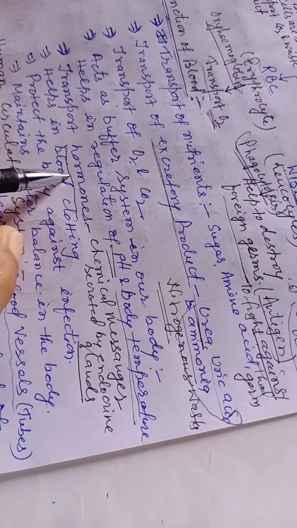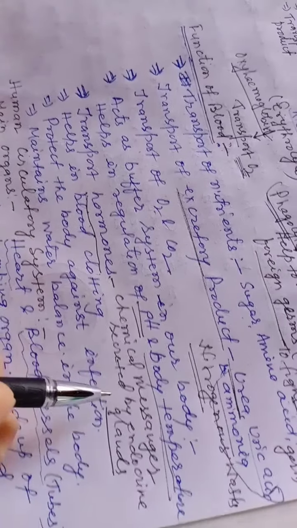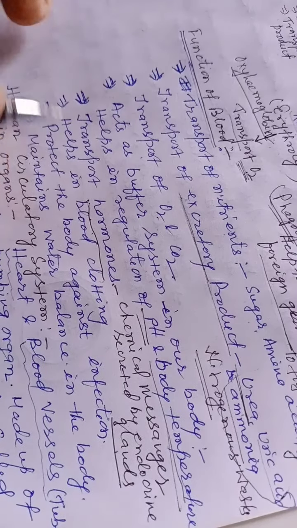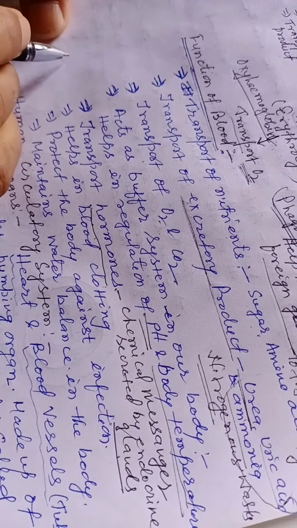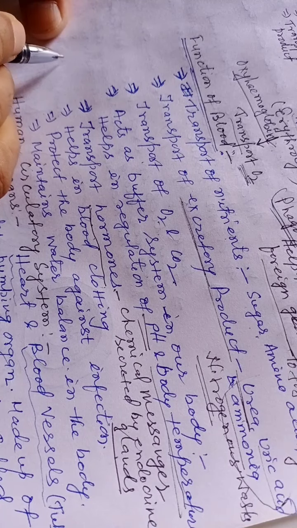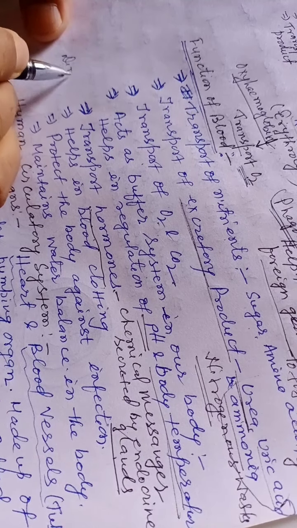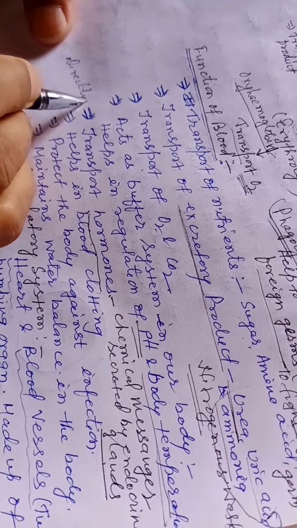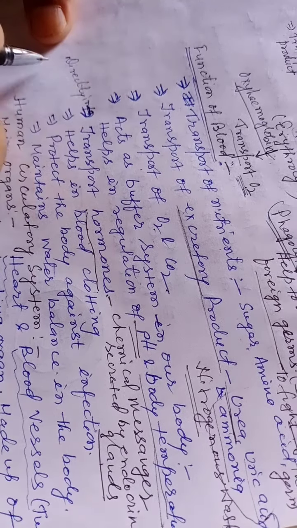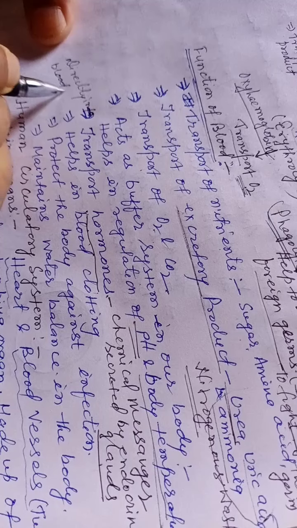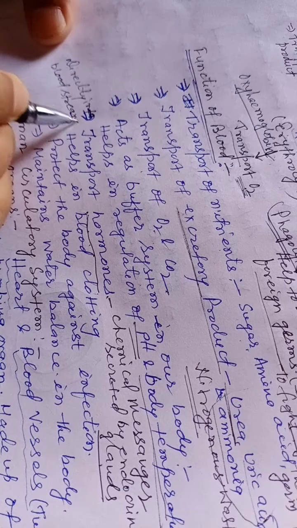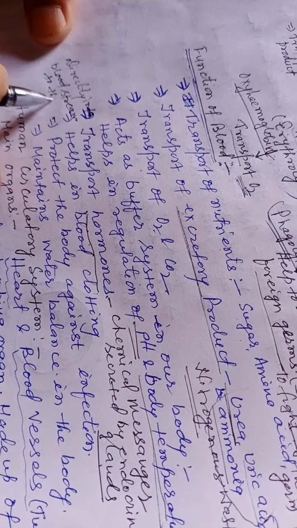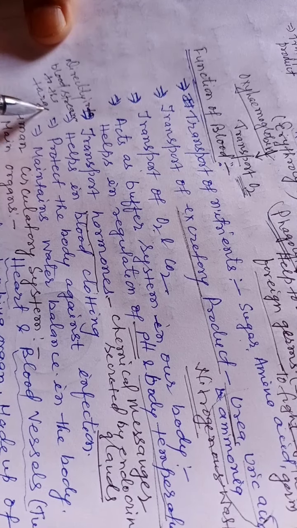Hormones are secreted by endocrine glands directly into the bloodstream, and through blood they are sent to the target organ.